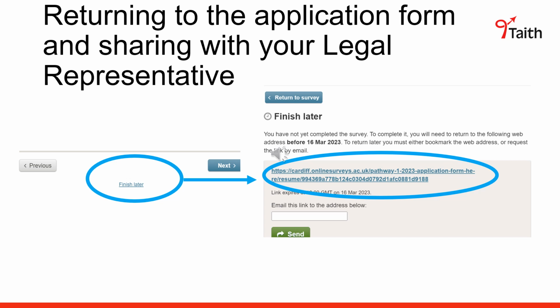In order to save your progress and share the form with your legal representative or other colleagues, click on Finish Later at the bottom of the page. This will save your work in progress and open a new page with a generated link so you can return to your application later or share the link with colleagues. To access the link, you can either bookmark the page or send it to your email by entering your email address. If you want to continue working, click on Return to Survey. Please be aware that people who access the form via the generated link will have the same rights as you and can edit and submit the form. The link will expire at 12 noon on the deadline day of 16th of March.